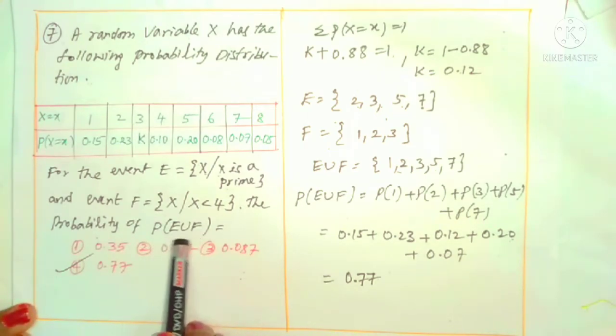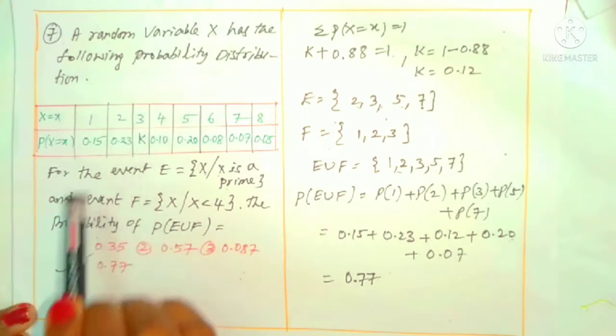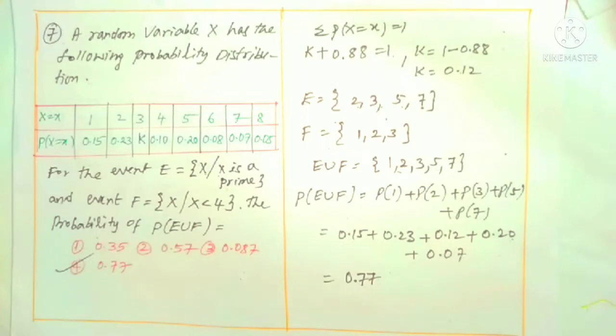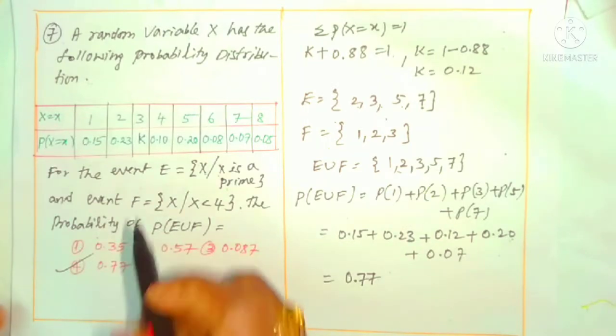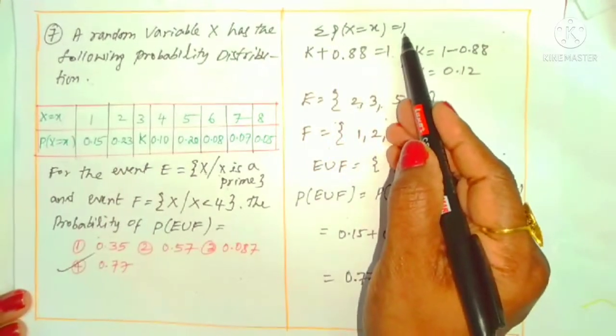Okay, to find this probability of E union F, first you have to find some unknown value K here. I am finding it by using sigma, summation of probabilities is 1.